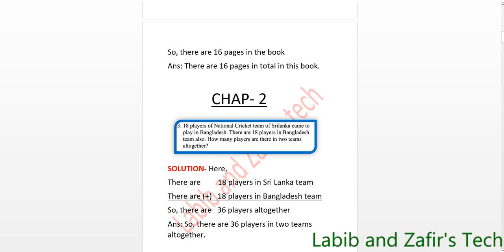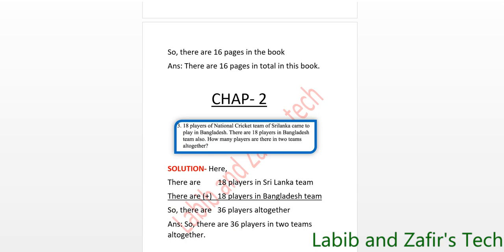So this is chapter 2, as there are no more word problems in chapter 1. So let's start chapter 2. 18 players of the national cricket team of Sri Lanka came to play in Bangladesh. There are 18 players in the Bangladesh team also. How many players are there in two teams altogether?